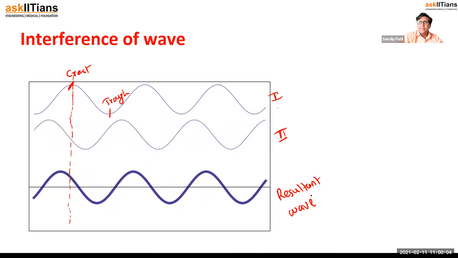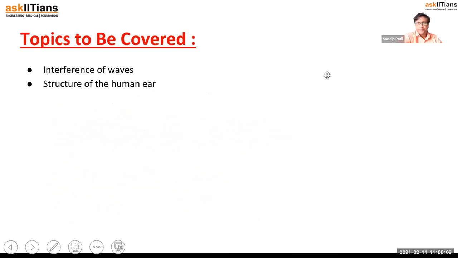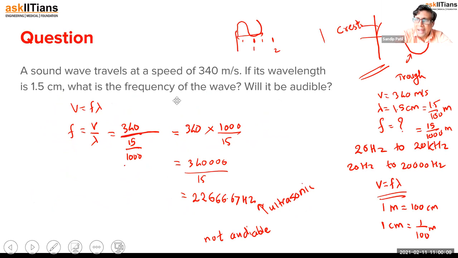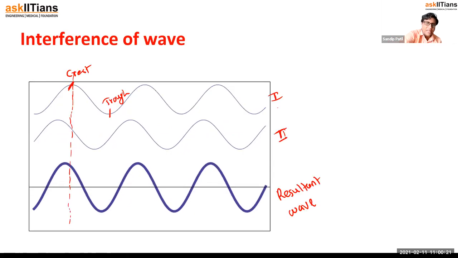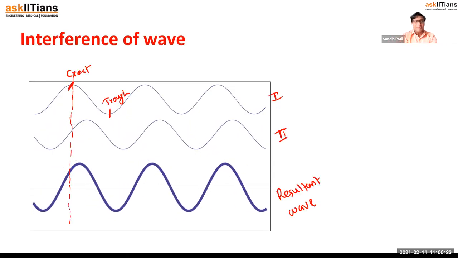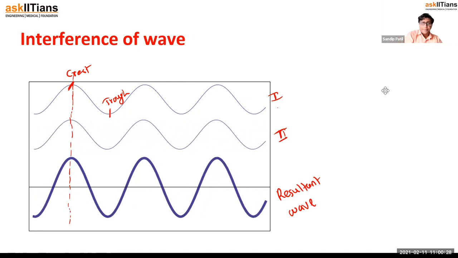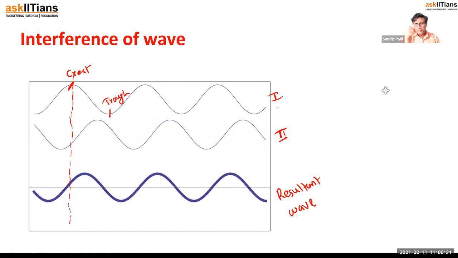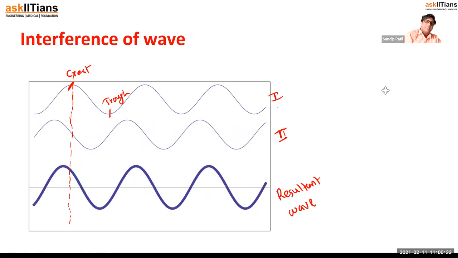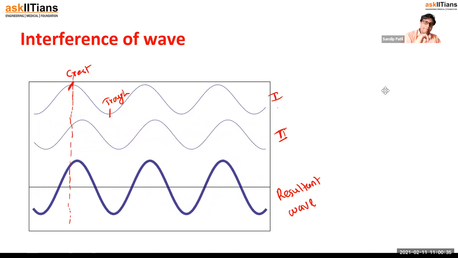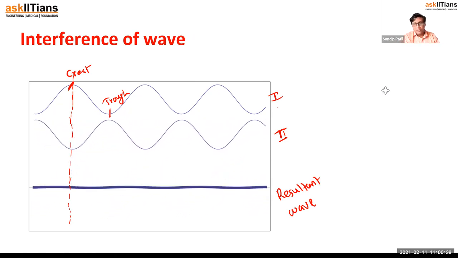This maximum height we can also call the amplitude. You can see that the amplitude of the resultant wave becomes very high. Why? Because we are adding the amplitude of the first wave and the amplitude of the second wave. When we add those two waves, we get the maximum amplitude for the resultant wave.